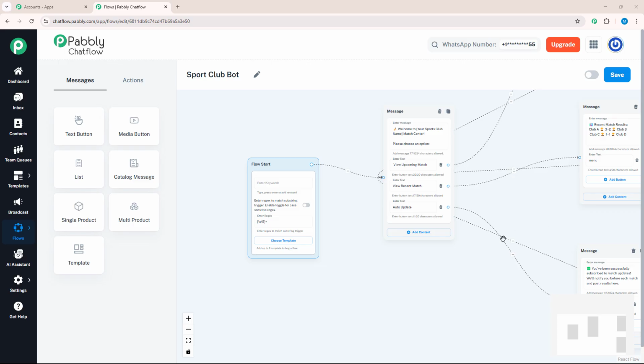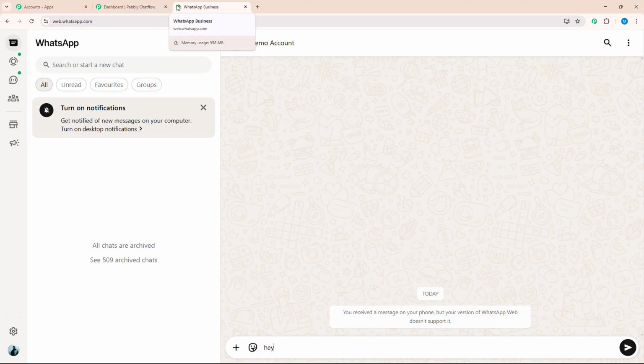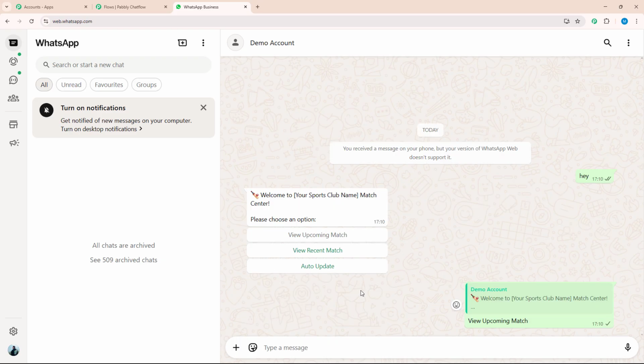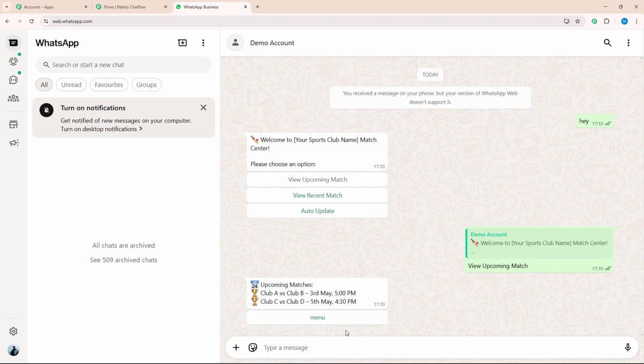For that, I will open my WhatsApp Web. After opening WhatsApp Web, I will enter a key message, for example, hey. As soon as I entered my key message, I got a reply which welcomed me and gave me 3 options to choose from. As I want to know about the upcoming match, I will choose the upcoming match option. As soon as I chose it, I got a message about the upcoming match that is going to happen on 3rd and 5th of May.